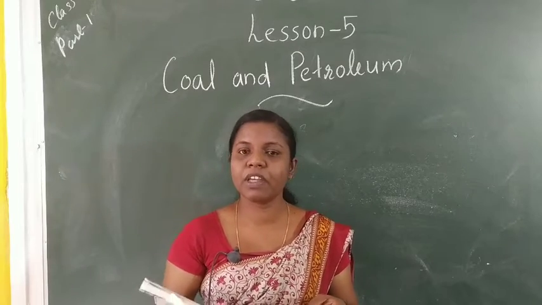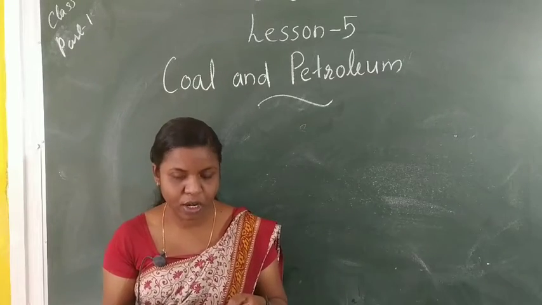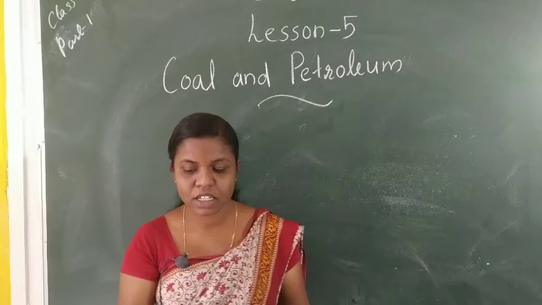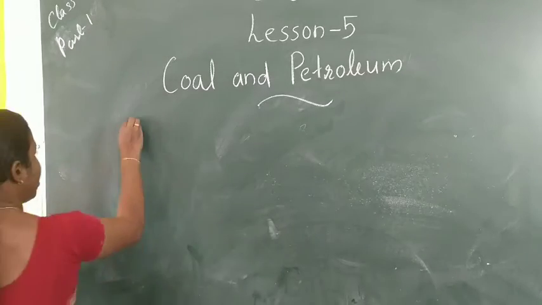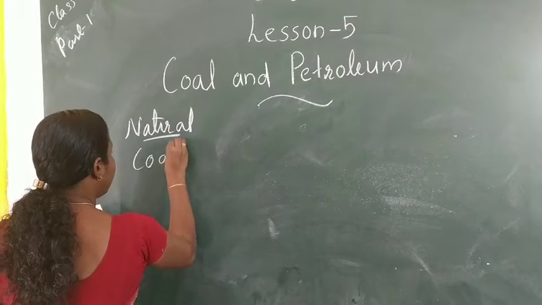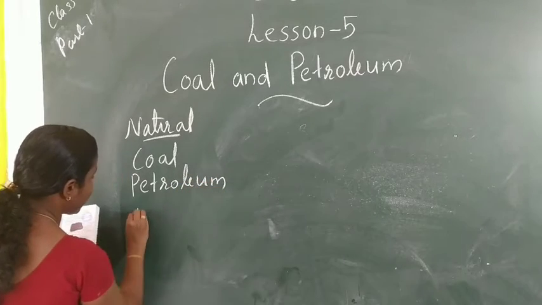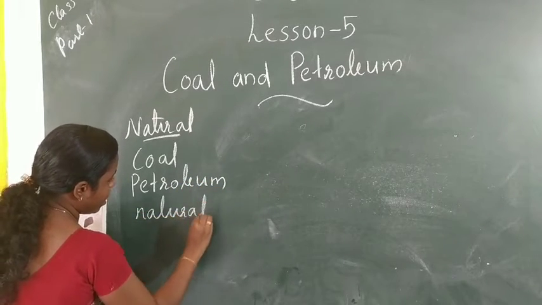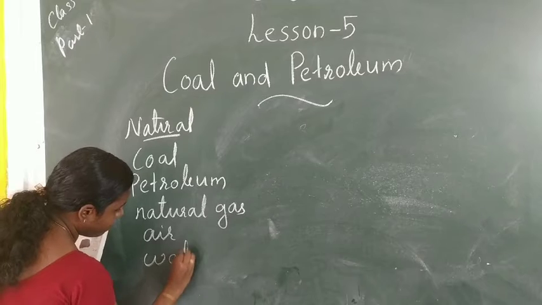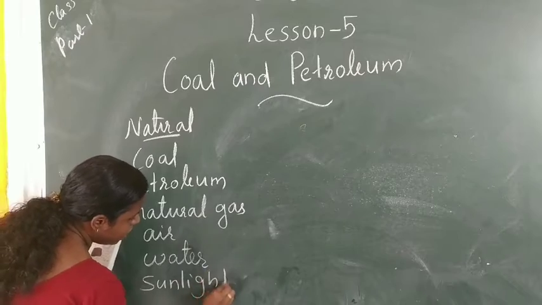First, natural. In the previous class, you have already studied natural resources. Examples: coal, petroleum, natural gas, air, water, soil and sunlight. First, natural resources. Examples: coal, petroleum, natural gas, air, water and sunlight. These are examples of natural resources.